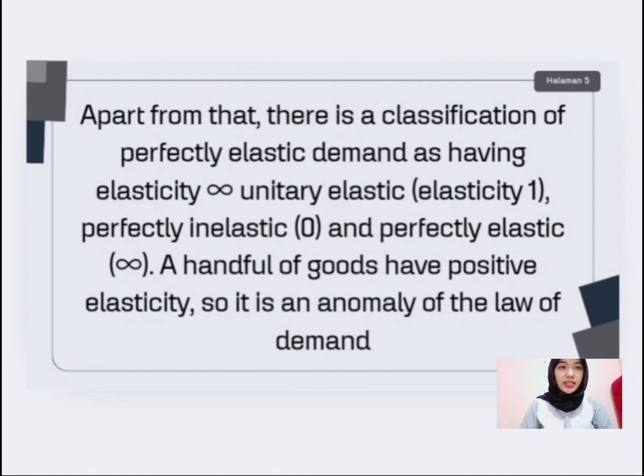Apart from that, there is a classification of perfectly elastic demand as having infinite elasticity, unitary elasticity of 1, perfectly inelastic, and perfectly elastic. A handful of goods have positive elasticity, so it is an anomaly of the law of demand.